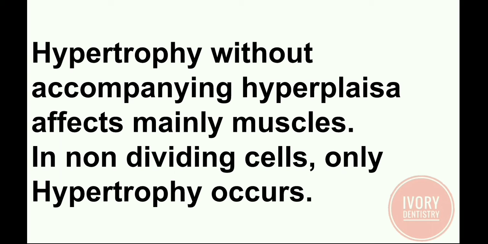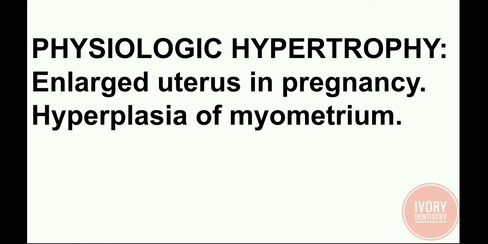So, hypertrophy and hyperplasia generally occur together. If only hypertrophy occurs without hyperplasia, it affects muscles mainly. In non-dividing cells only hypertrophy occurs. So, physiologic hypertrophy, examples are enlarged uterus in pregnancy, hypertrophy of myometrium.